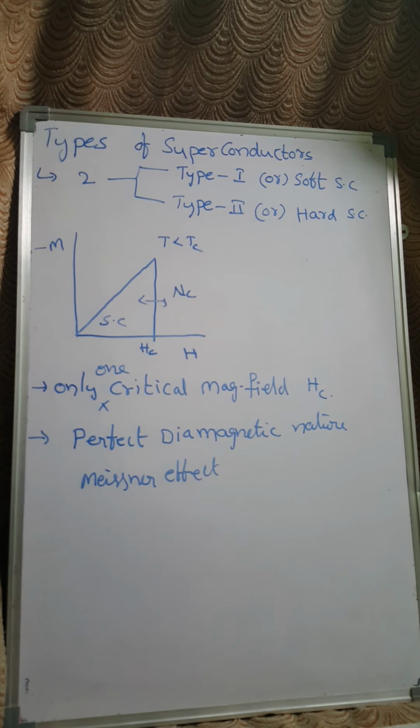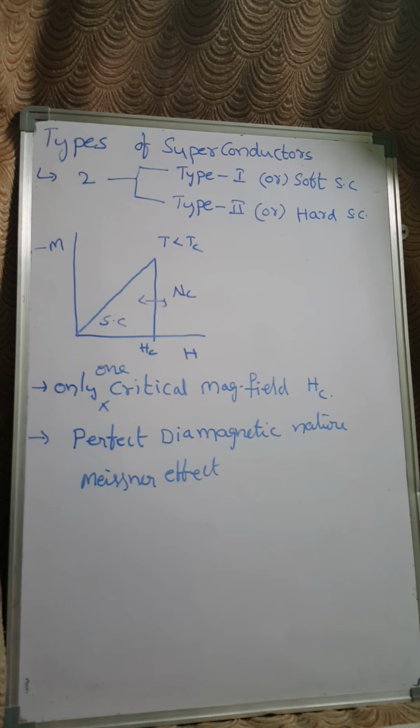Below Hc they show superconducting nature, above Hc they show normal conducting nature, and they exhibit complete Meissner effect because they are perfectly diamagnetic, right?